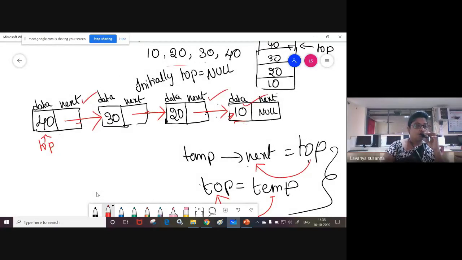Students, your homework is that you need to develop the algorithms for push and pop using linked list. Up to now I have explained using that algorithm only. I'm not going to explain the algorithm. Okay, you need to practice it. You need to write down and develop the algorithm for the push operation using linked list representation. I will intimate later when to upload in Moodle. Meanwhile, do it and keep it.